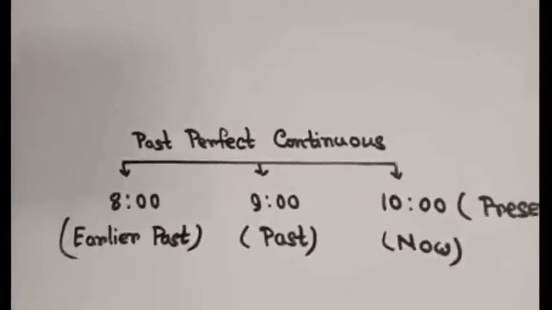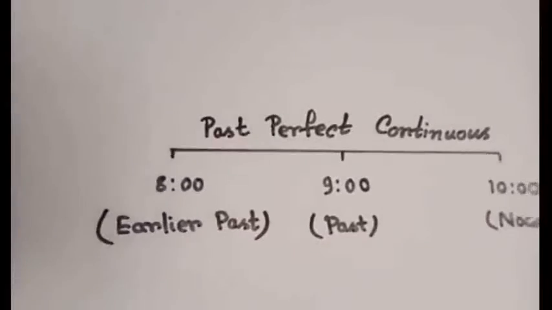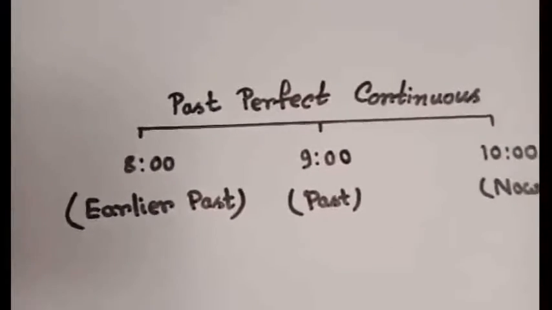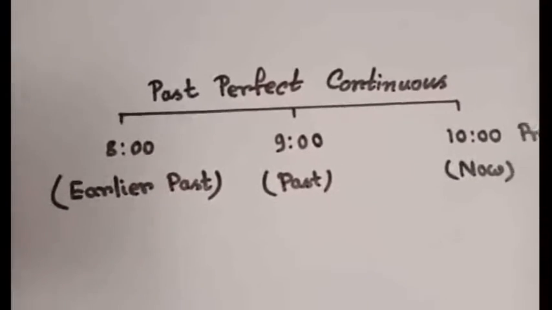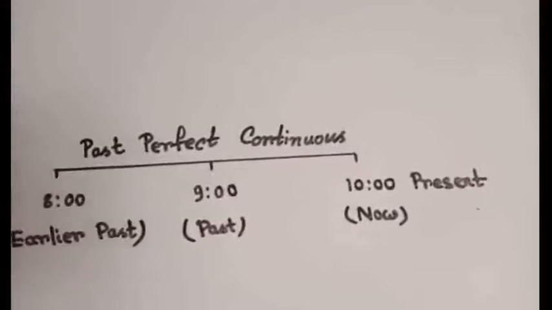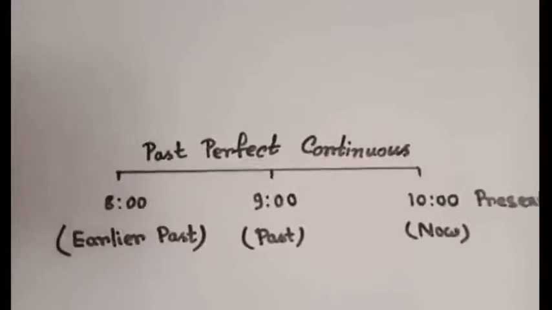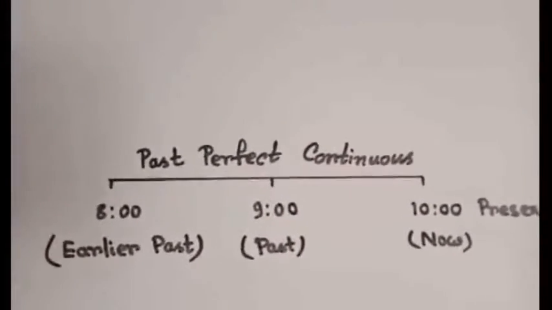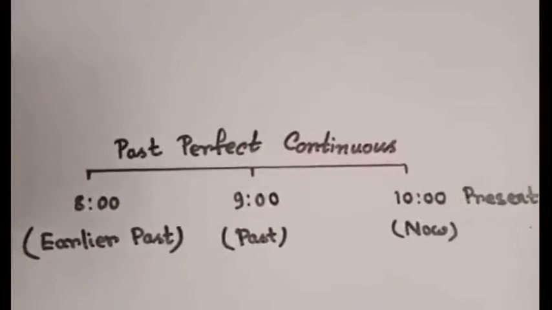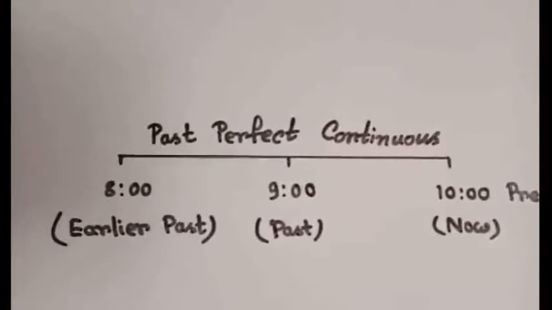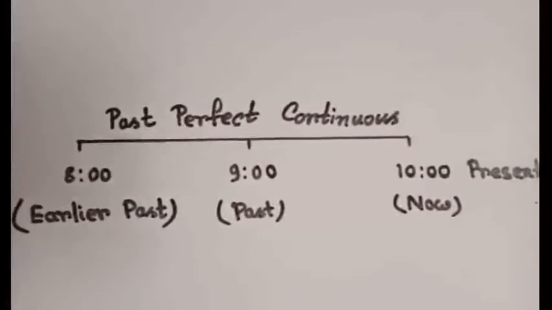So to make it clear, see the timeline here. This is the timeline of past perfect continuous tense, okay? And you are familiar with this timeline, right? Because you have seen it in my previous video of past perfect tense. But this is for past perfect continuous tense, right? So here I will make a little bit of change, okay?